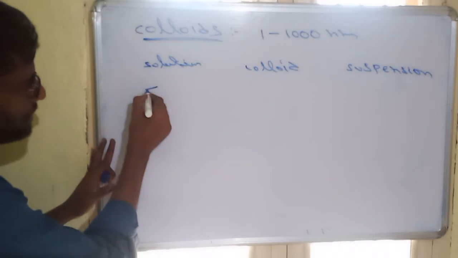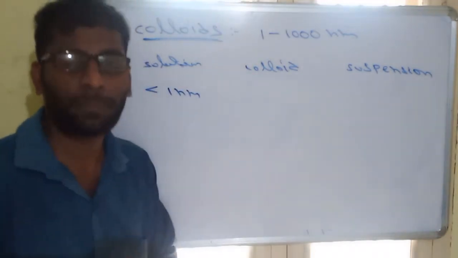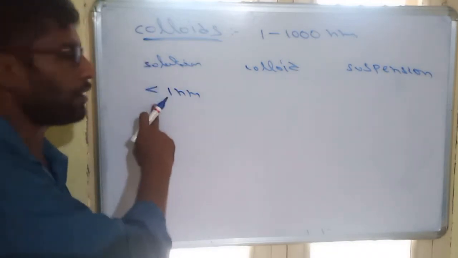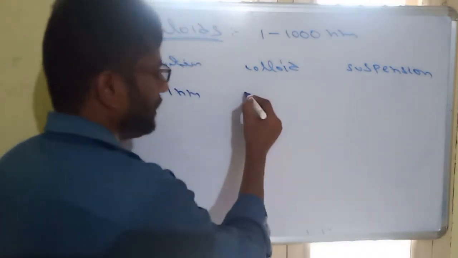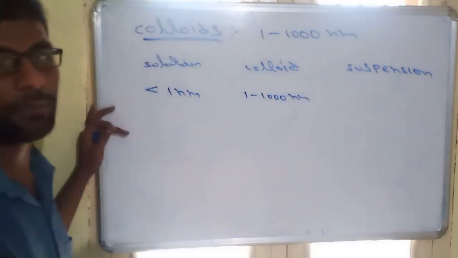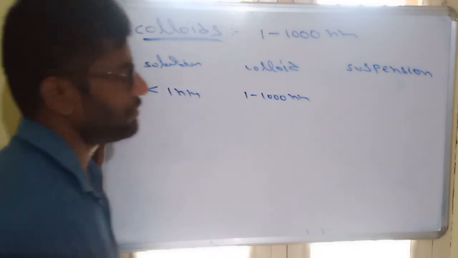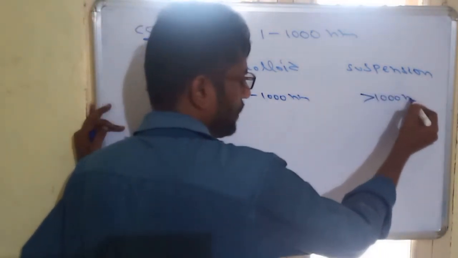Solution particle size will be less than 1 nanometer. When the particles are very small, that is less than 1 nanometer, then that produces a solution. If the particle size is in between 1 to 1000 nanometers, it will form a colloid. Similarly, suspension will be greater than 1000 nanometers.